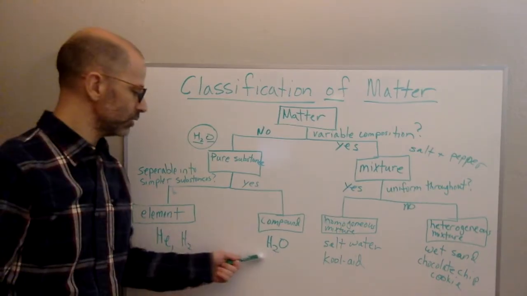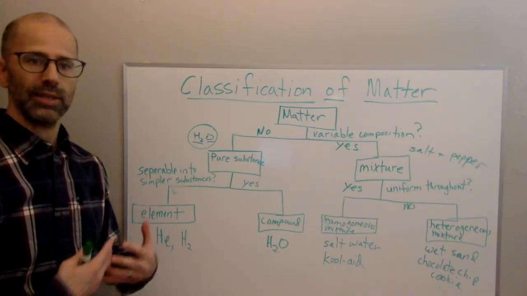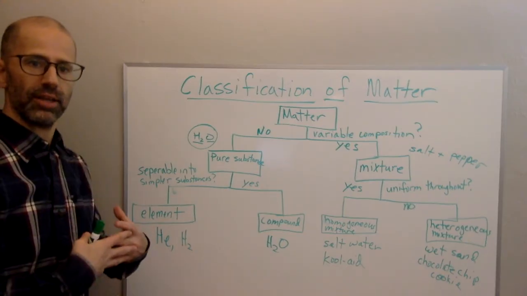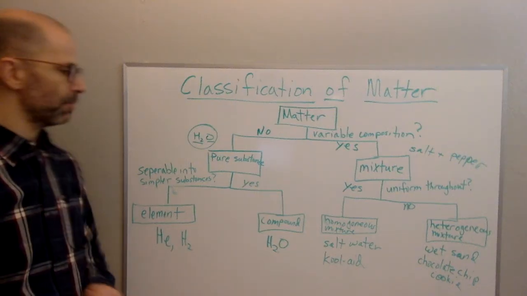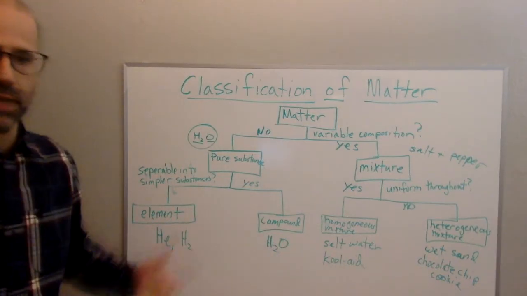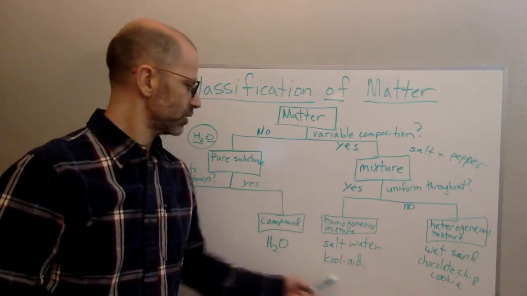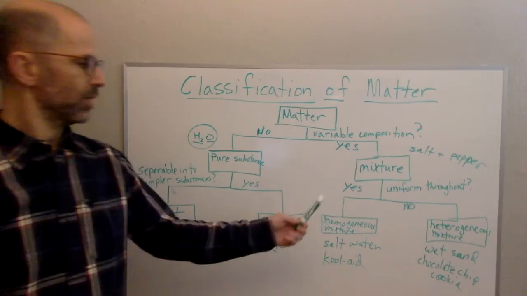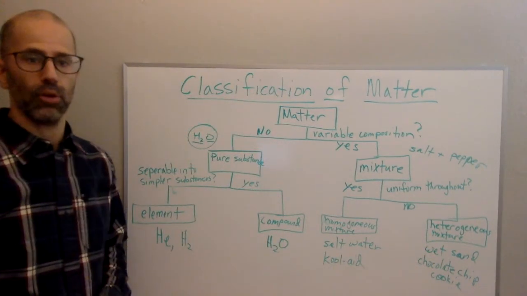And then compounds, those are going to be things with more than one element combined together. So you look at the formula, and if it's more than one thing bonded together in a formula, then it's going to be a compound. And again, to distinguish between mixtures, you ask yourself, does it look like one thing or more than one thing? If it's a homogeneous mixture, it's going to look only like one thing. If it's a heterogeneous mixture, then it's going to look like more than one thing.